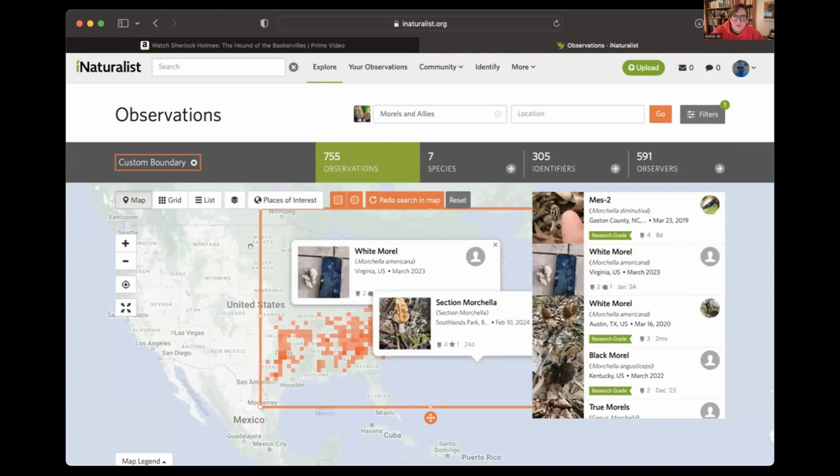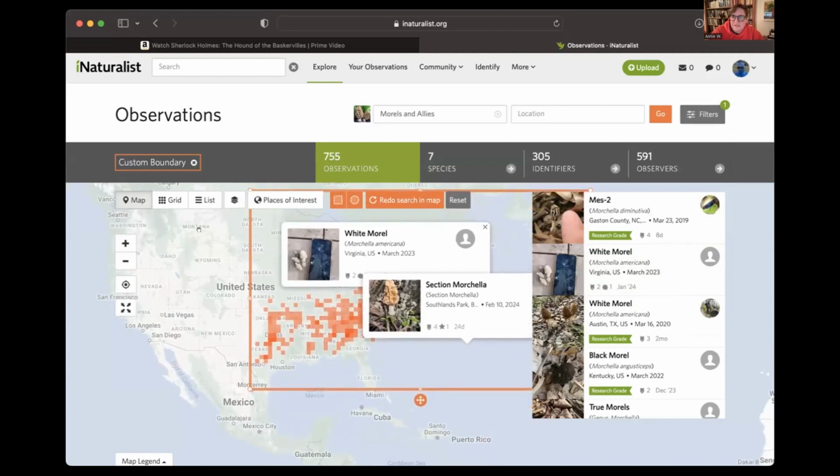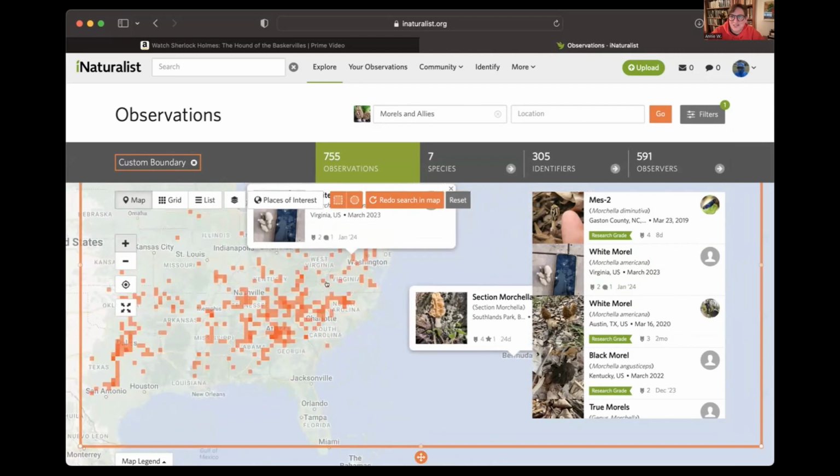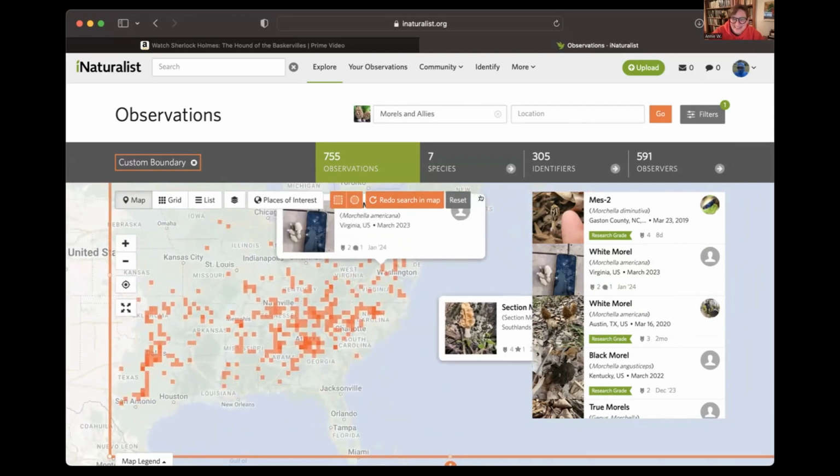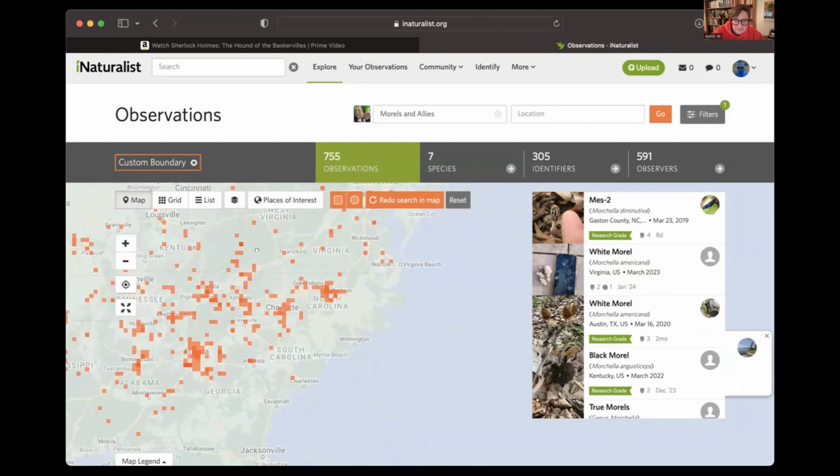So now this is all the Marches. Does that make sense to you guys? This is not just this March. This is not just last March. This is every March ever in the history of iNaturalist. Okay. And that's cool. So these are all the observations that have been made in March.